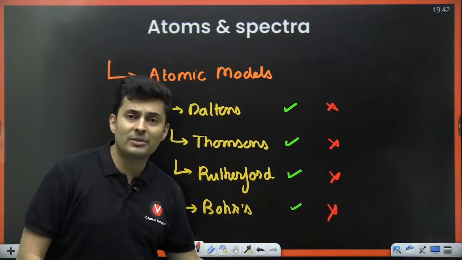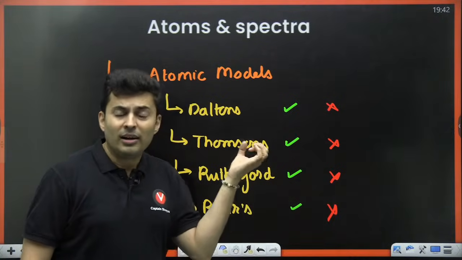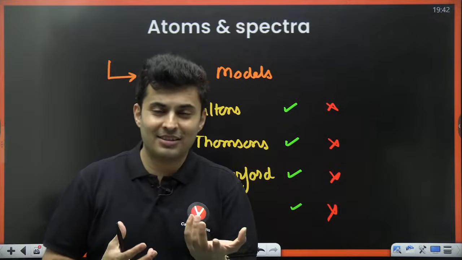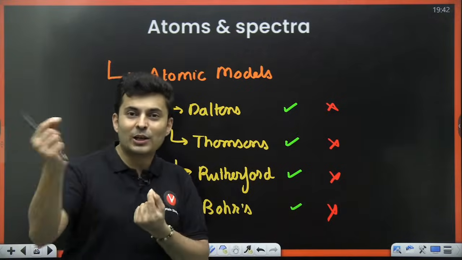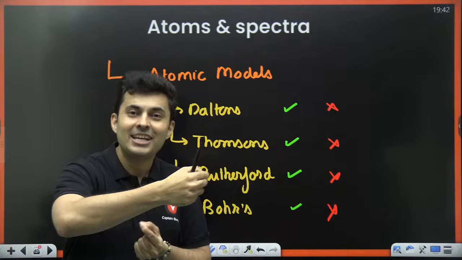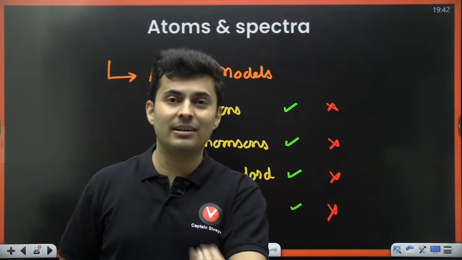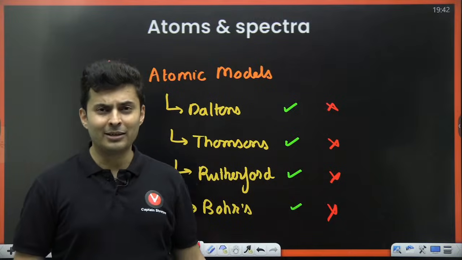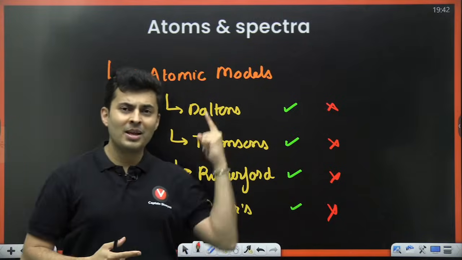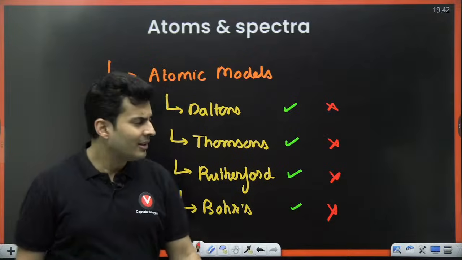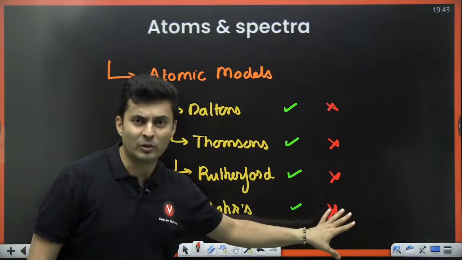It was not able to explain the orbitals. Actually electrons don't go in orbits like that. In reality, there is always a probability. So basically, it disobeyed Heisenberg's uncertainty principle. How can you find the momentum and the location simultaneously? So there were shortcomings in this also.